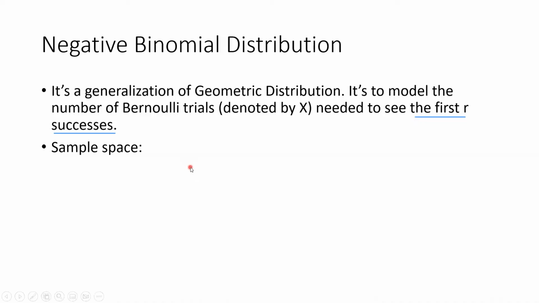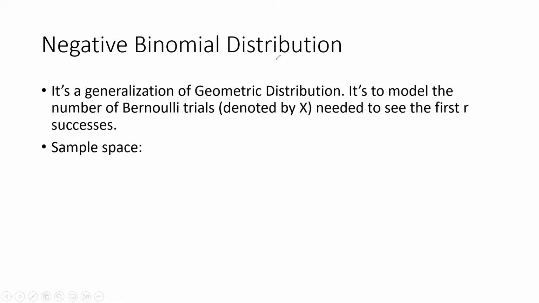Okay, so the sample space, well, you have to see r successes. So you have to have at least r trials. So the sample space, the values that X can take, X the number of trials needed to see the first r successes. So X can take values from r, r plus 1, and so forth.